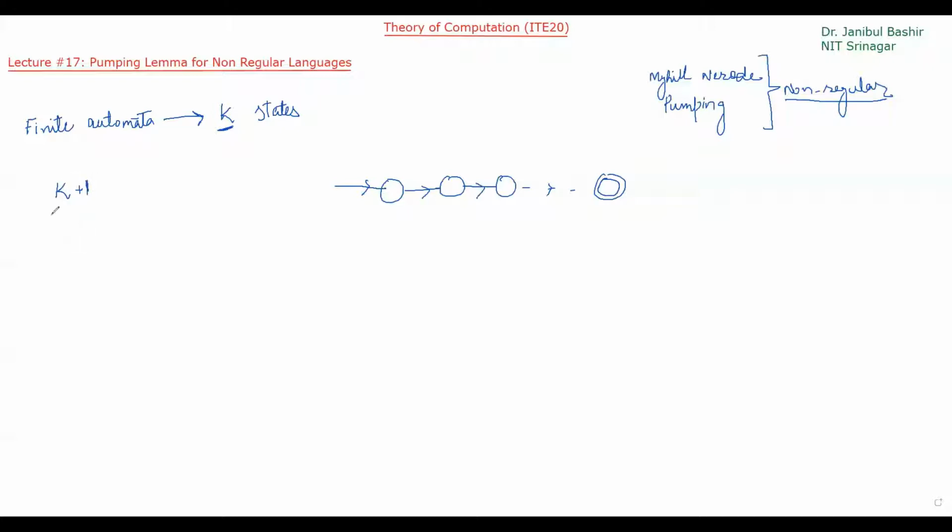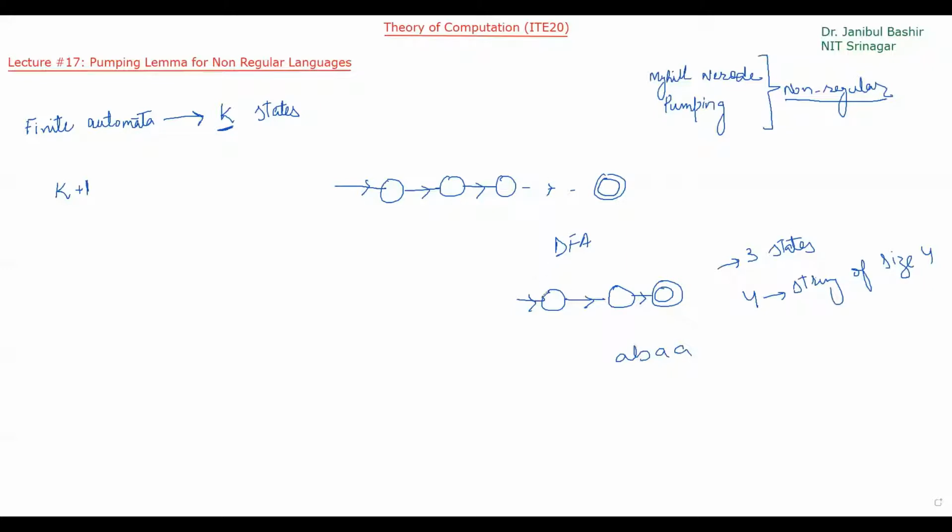What does that mean? So let's suppose this is my automata, a finite automata, let's say a DFA, a deterministic finite automata. How many states does it have? 3 states. Let me give it a string of size 4. Let's say the string is like this.